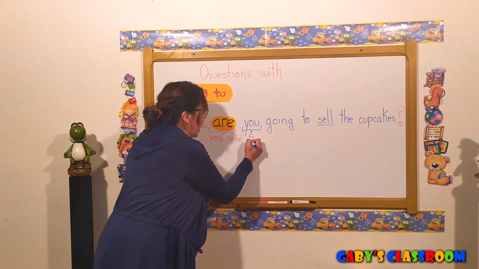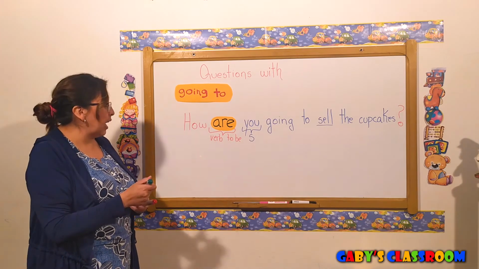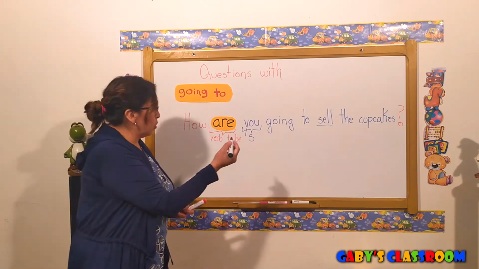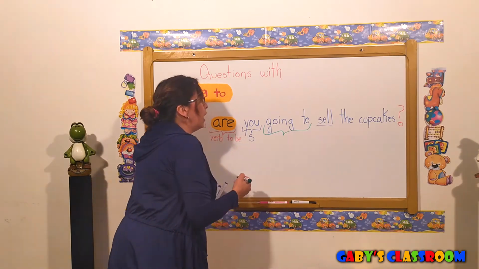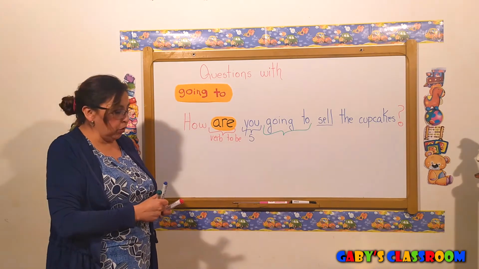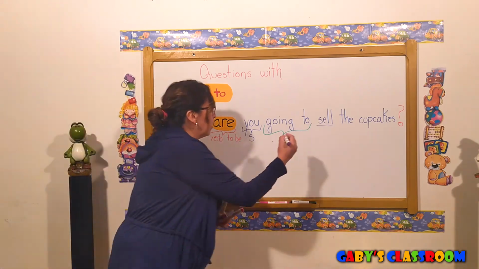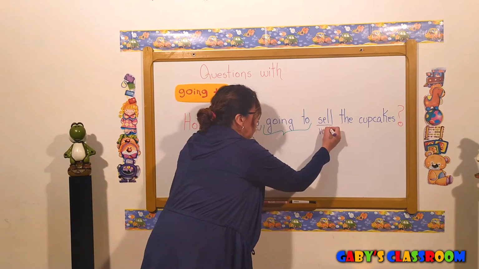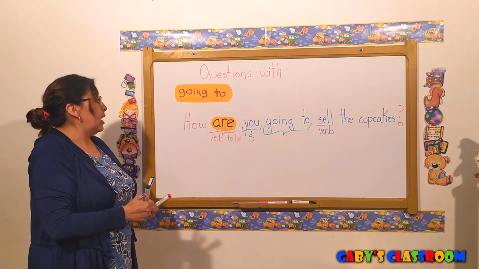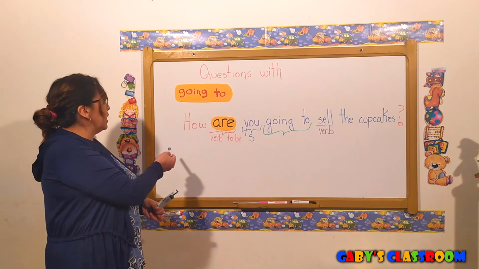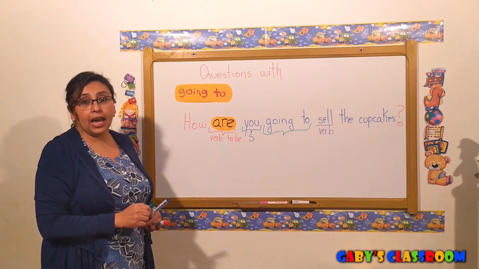I'm going to put an S that says subject. Okay? After that, we put going to. That means that we're talking about the future. Okay? And after going to, we are going to need the verb in the base form. So we put the verb in the base form. And then we have the complements. Yes? Okay. So what is the question? The question says, how are you going to sell the cupcakes?